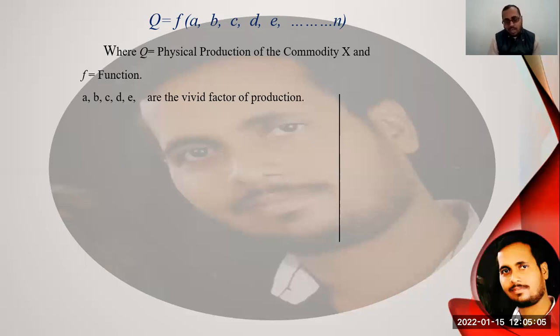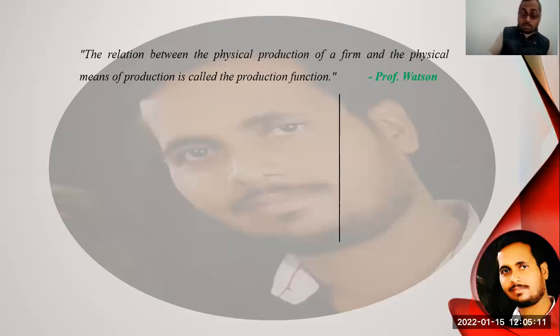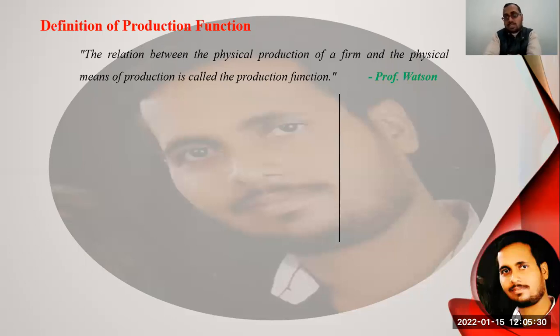Now, after seeing all this, students, we are observing the definition of the production function given by Professor Watson. Professor Watson says the relationship between the physical production of a firm and the physical means of production is called the production function. That was the definition of Professor Watson.